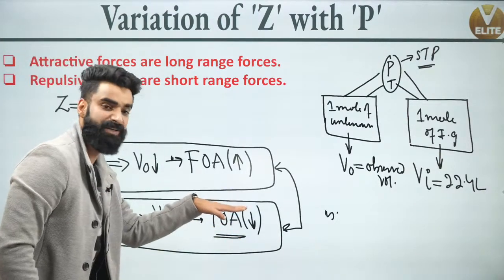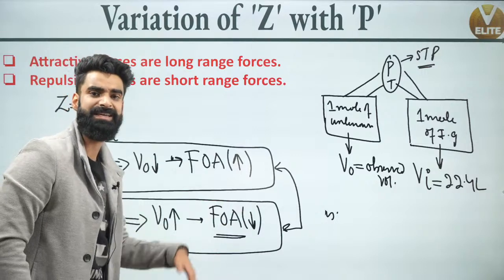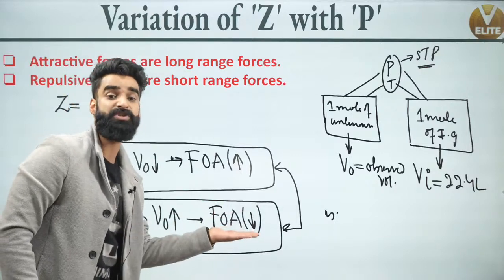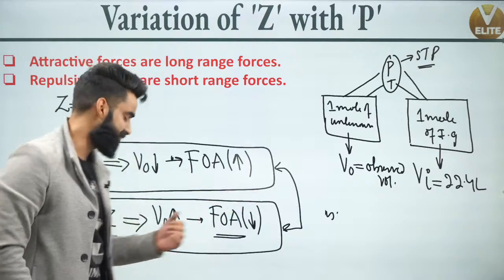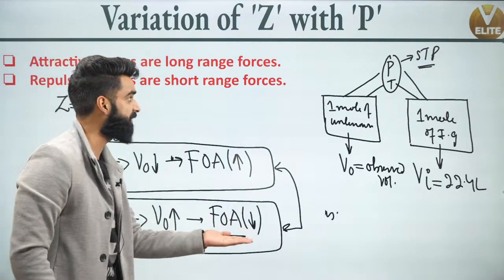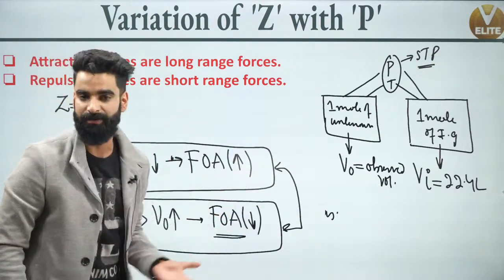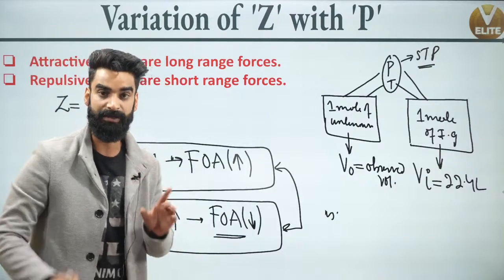Very, very simple. If for a real gas inside this container Z value decreases, that means force of attraction between the molecules increases. Similarly, if the value of Z increases, that means force of attraction between the molecules decreases. In other words, force of repulsion will start to increase. If the value of Z increases, force of repulsion between the molecules will start to increase. Correct? Remember this.